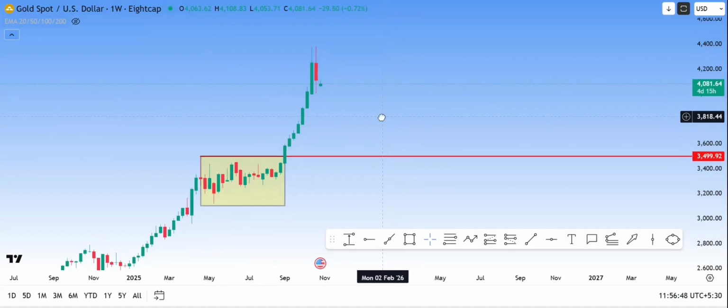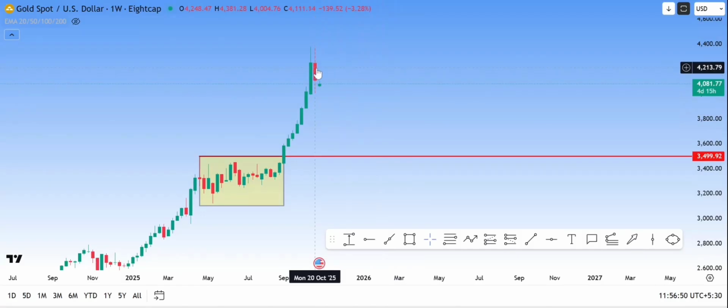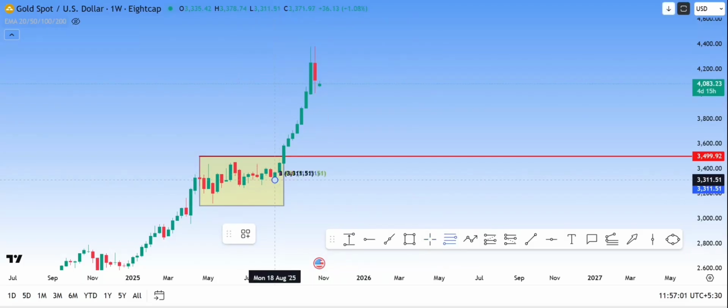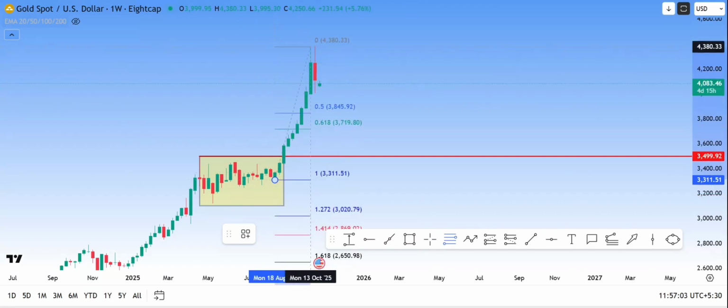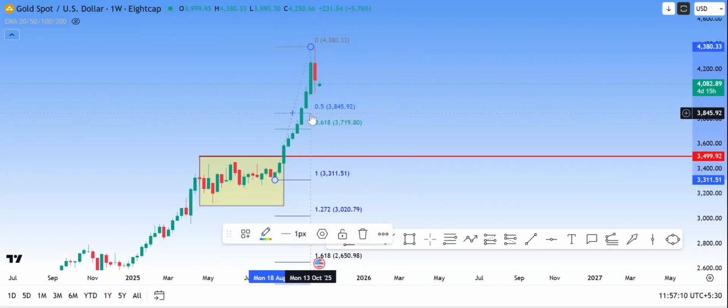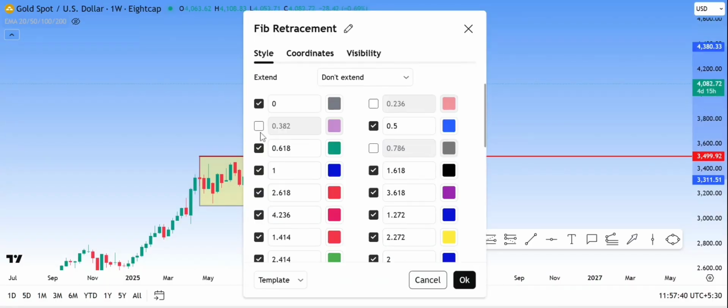Okay, so at this moment, since there is a pause, after this huge rally we can expect a retracement. I'm not talking about a downtrend, I'm just mentioning a retracement. So this is the recent low and recent high. I have marked 0.5 and 0.618 levels, and in a rare case, if the momentum continues, it can reverse from 0.236.